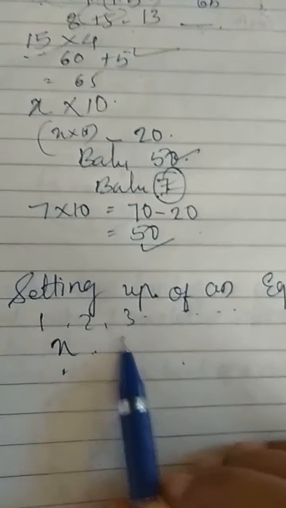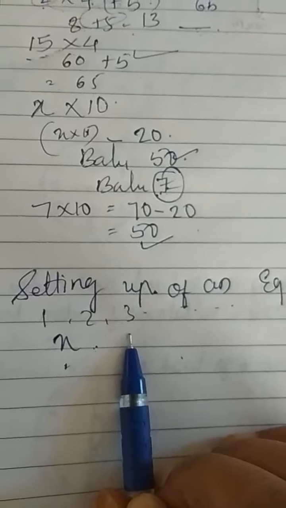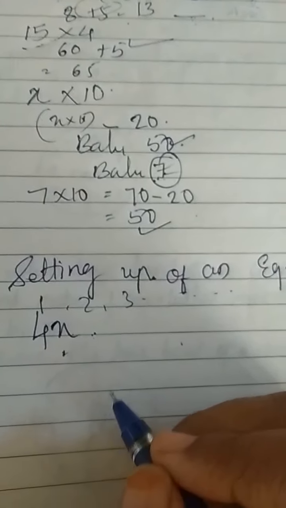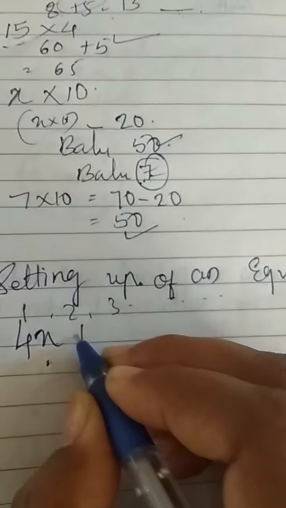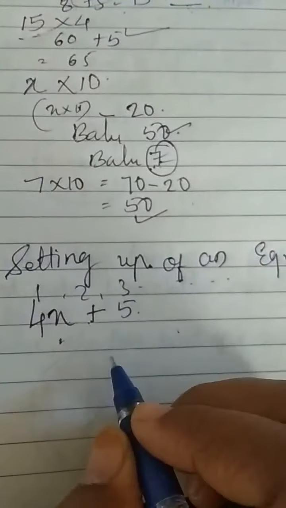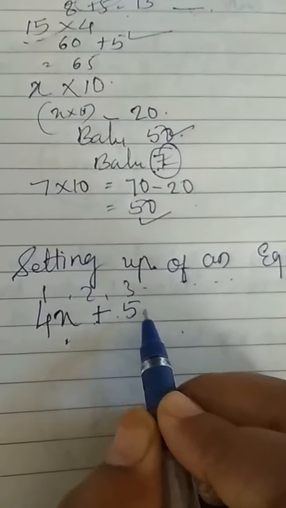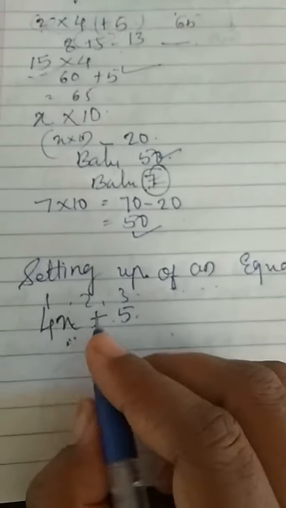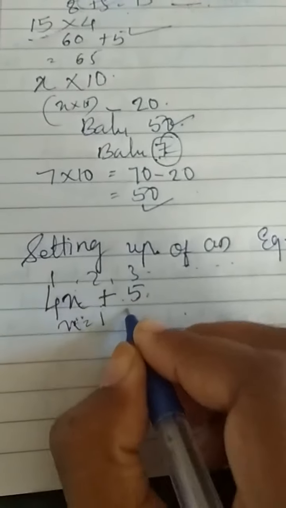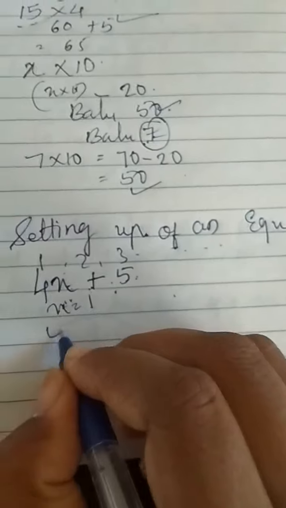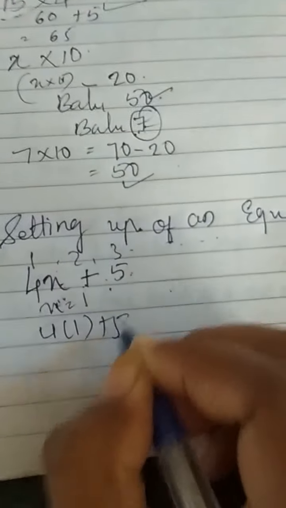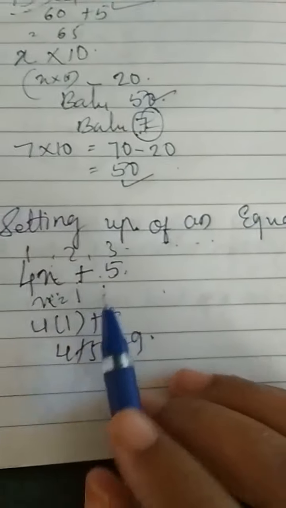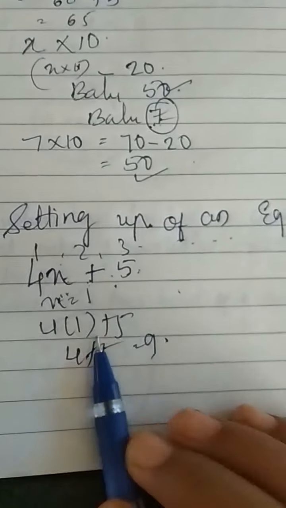When Sarah multiplies the number by 4, she gets 4x. She then adds 5, which gives 4x plus 5. The value of 4x plus 5 depends on the value of x. It is a variable. It may change. Thus, if x is equal to 1, 4x plus 5 is 4 plus 5, which is 9. This means that if Sarah had 1 in her mind, her result would be 9.